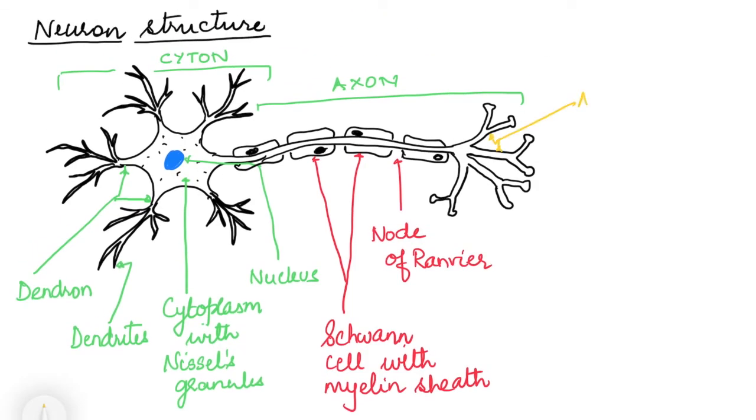The axon further branches to form axon terminals, and the tip of the axon terminal shows a swollen part which is called the synaptic bulb or the synaptic knob. This part contains neurotransmitters, which are chemicals that help in transmitting impulses from one neuron to the other.